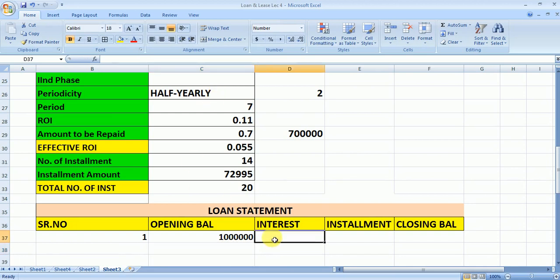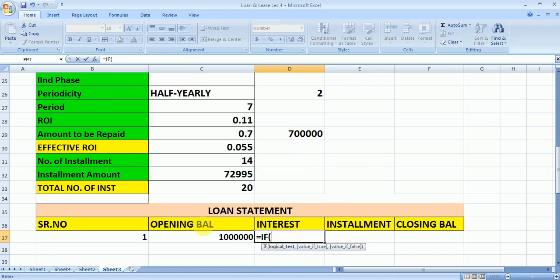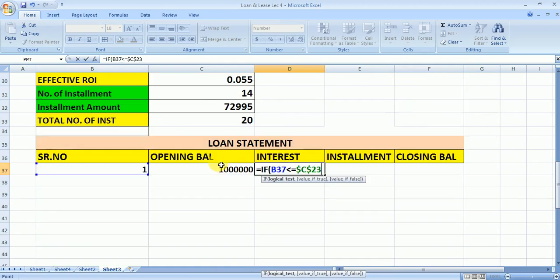Now for the interest, as we know there are two interests in the initial phase and the second phase. We have to use the formula in such a way so that we cover both the phases. So here I am going to use the IF function. So is equals to IF this serial number is less than and equals to number of installment in the initial phase, that is the 6, which is fixed.